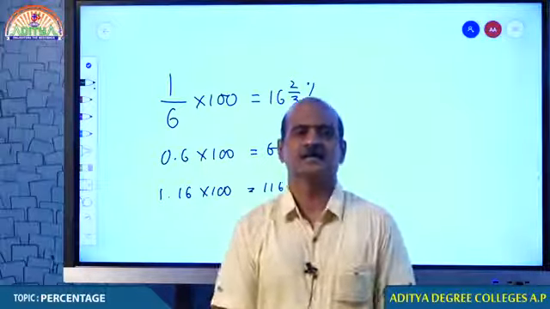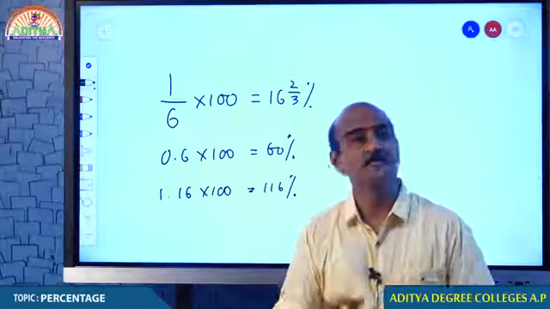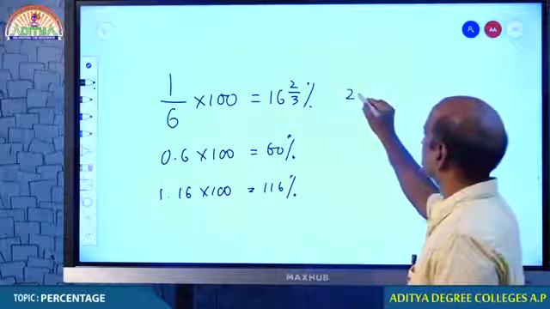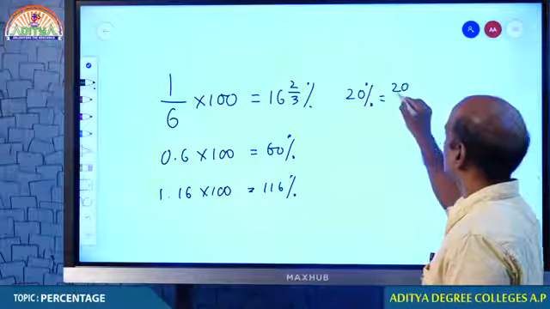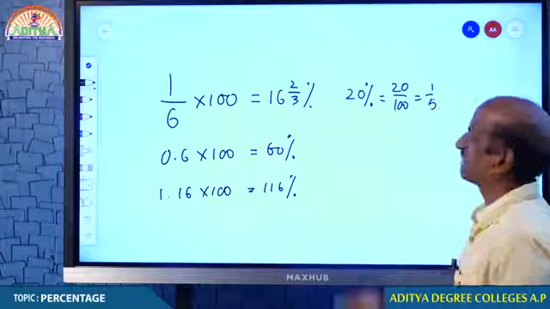We understand how to convert a fraction into percentage, and we also learned how to convert a percentage into fraction. 20% means 20 by 100, that is 1 by 5.